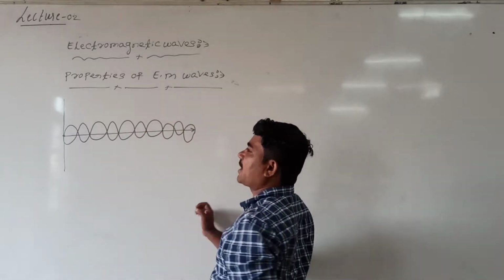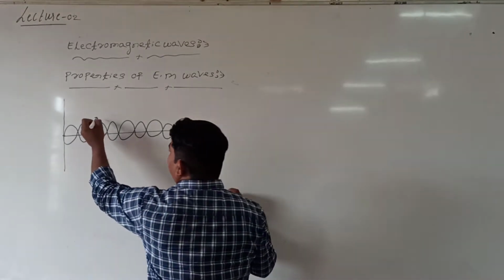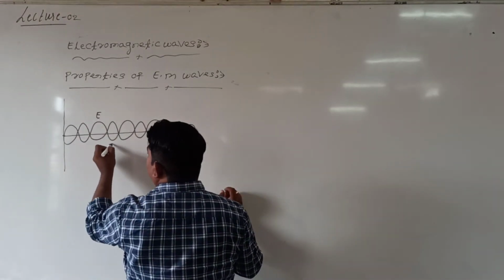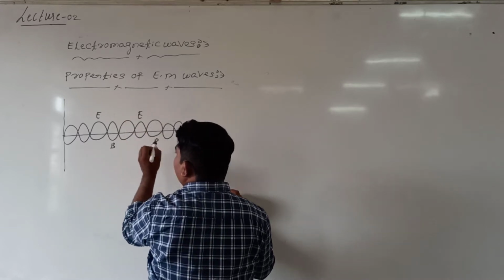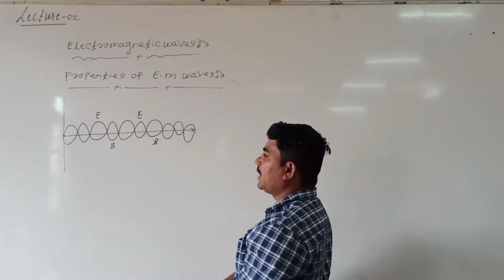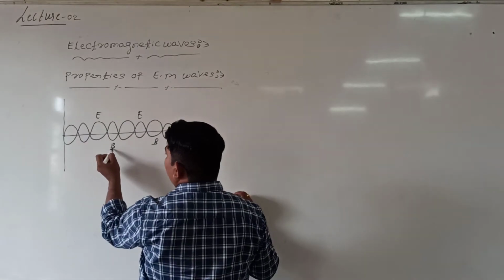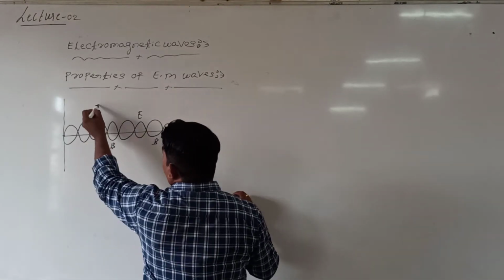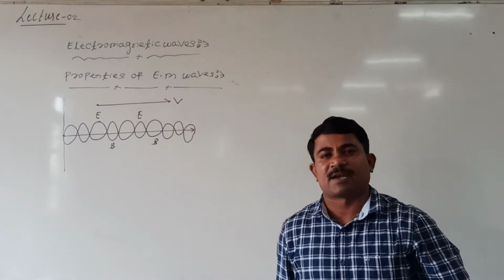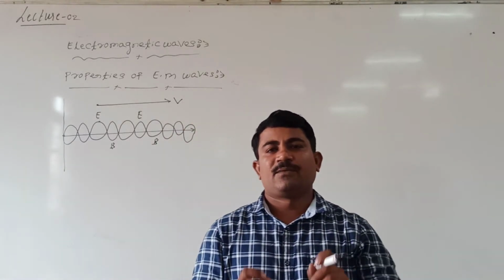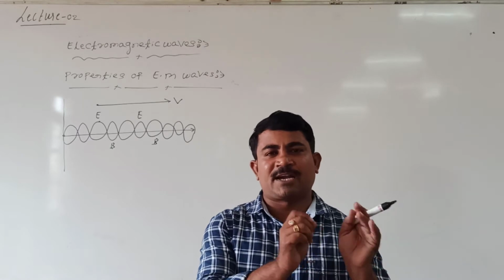This we call the electromagnetic wave. This electric field and magnetic field are perpendicular to each other and also perpendicular to the direction of propagation of the electromagnetic wave. What are the properties of electromagnetic waves? That we'll see one by one.